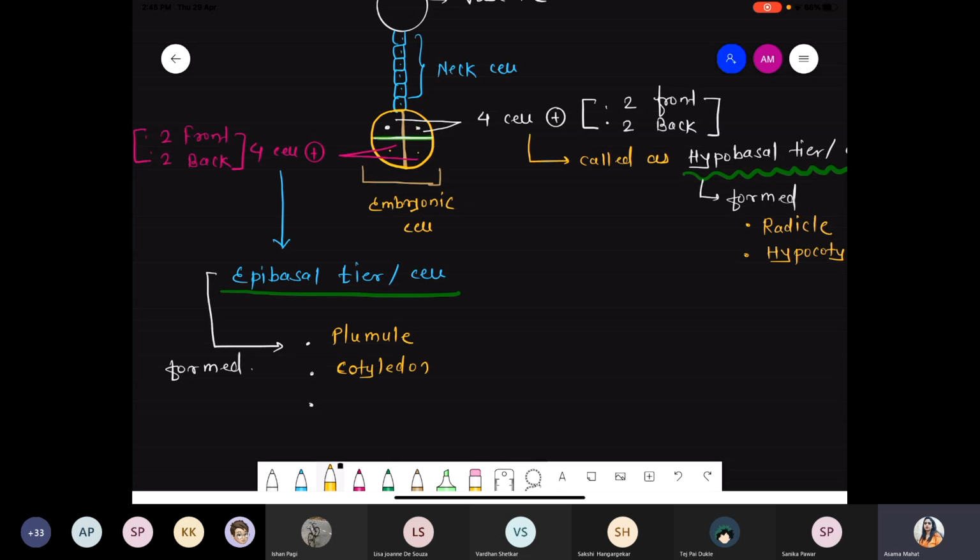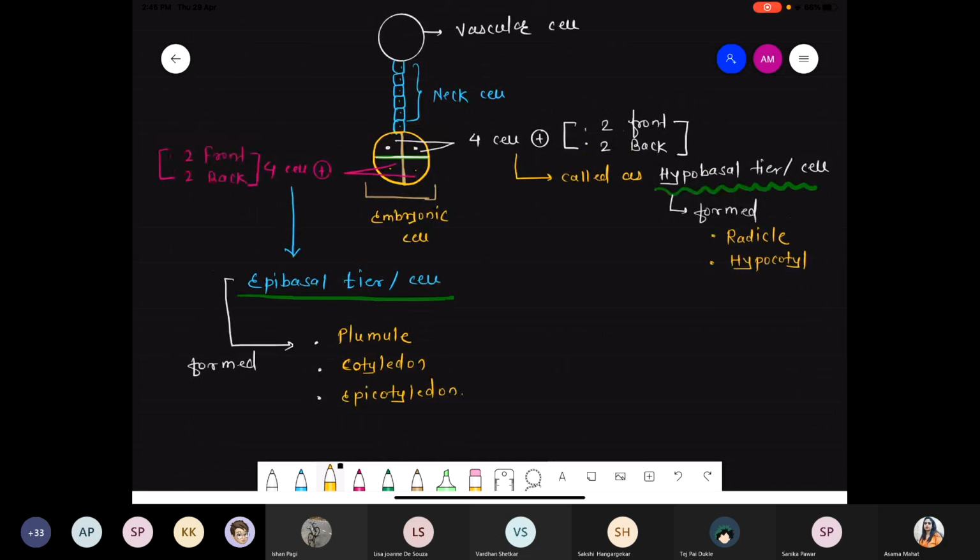And the other one, they can form the epicotyl. Or you can simply write epicotyl, that is also true. Cotyledon, epicotyl and hypocotyl, radicle as well as the plumule. So these are the 5 main areas of a particular embryo.